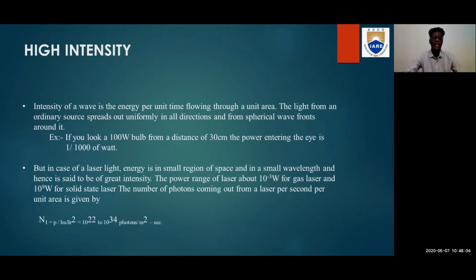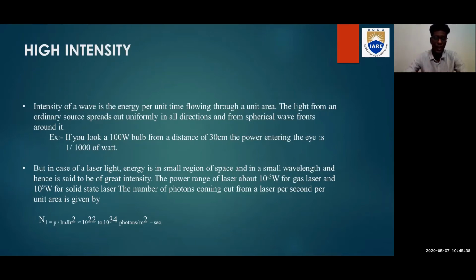And coming to high intensity. Intensity of a wave is energy per unit time flowing through a unit area. This is the basic definition of intensity. The light from an ordinary source spreads uniformly in all directions and forms spherical wavefronts around it. For example, if you look at a 100 watt bulb from a distance of 30 centimeters, the power entering the eye is 1 by 1000 of a watt, which means the power is reduced by the time it enters our eye.